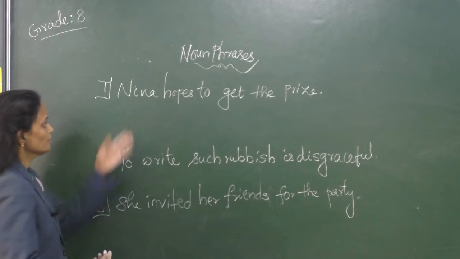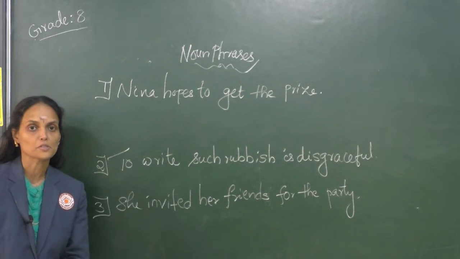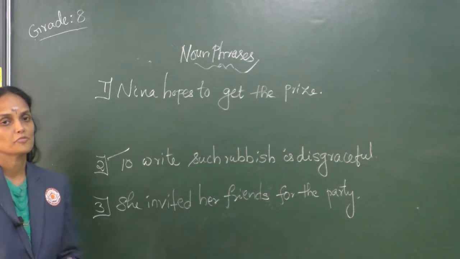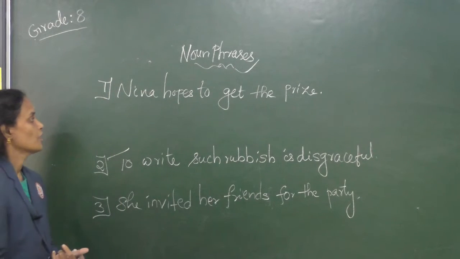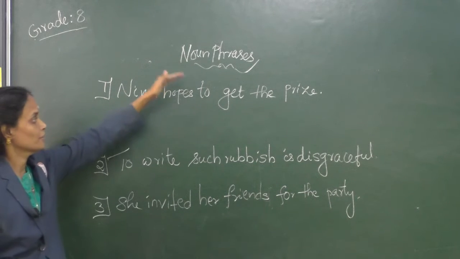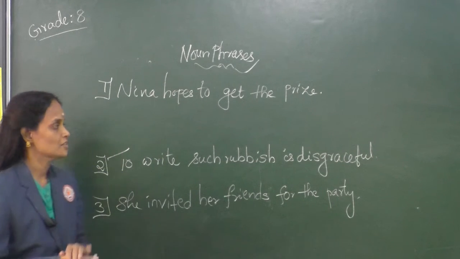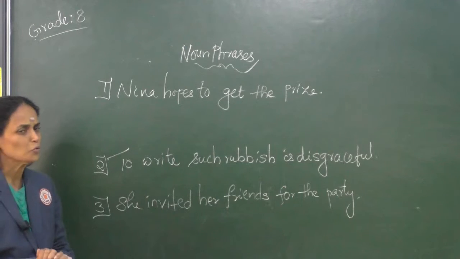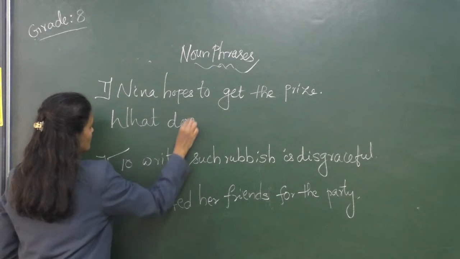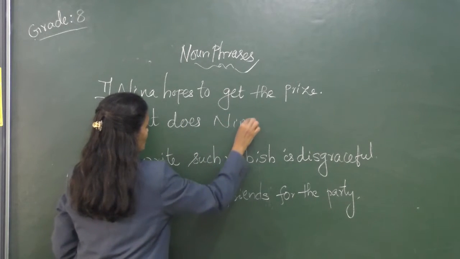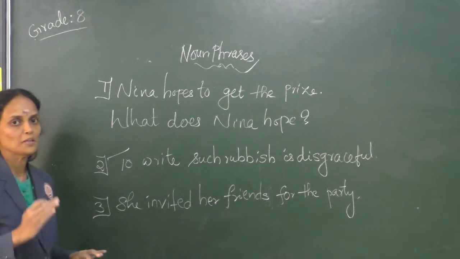First sentence is, Nina hopes to get the prize. So by asking the question what or whom, you will get the noun phrase of the sentence. So how can we frame the question here? Nina hopes. Focus on the finite verb or the main verb while framing a question to get the correct answer. So how can we start? Can we start with whom? No, right? It should be what. What does Nina hope? This should be the question.